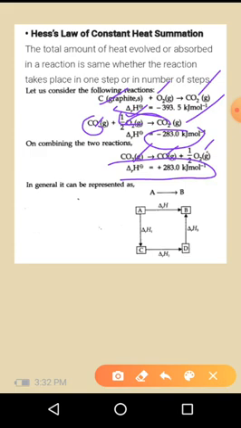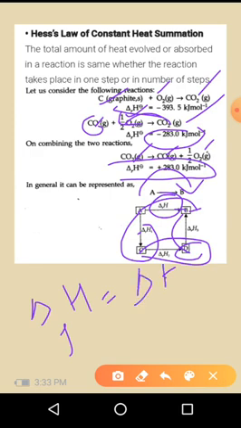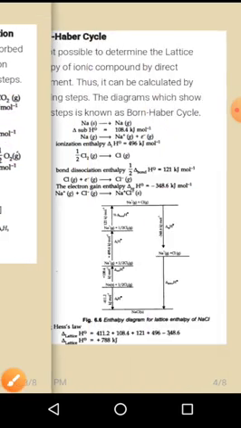In general it can be represented as A is converted into B, A will change to B, so that is the total enthalpy change. So initially A is transformed into C form, after that C is converted into D form, so that is delta rH1, delta rH2. After this D will decompose to give the product, delta rH3. So we can write delta H formation is equal to delta H1 plus delta H2 plus delta H3. So this is what Hess law says.